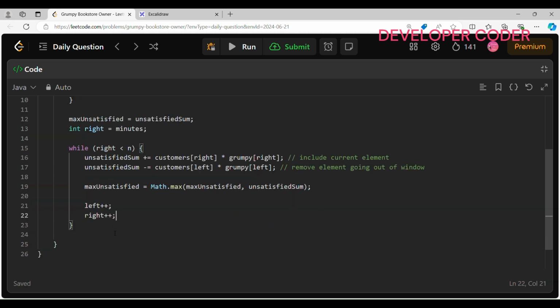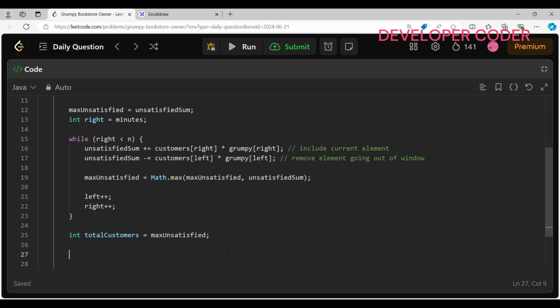Then in the end, we have to write the total customers which are unsatisfied. So here I am creating one variable, total customers, is equal to max unsatisfied. So I have to make these max unsatisfied customers satisfied now. So I am going to use a secret technique. After using the secret technique, now let's calculate the total satisfied customers which are already there.